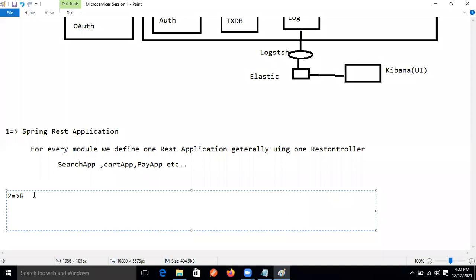Until I'm able to create it in your mind, right? What is the discovery server? What are microservices? What is the Eureka server, and what is the API gateway? Unless I introduce these things, if I start, no one will understand. A person with a little experience can understand, but those who are totally blind will not understand.